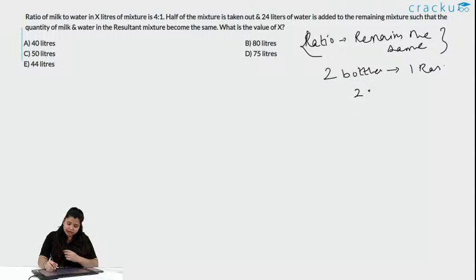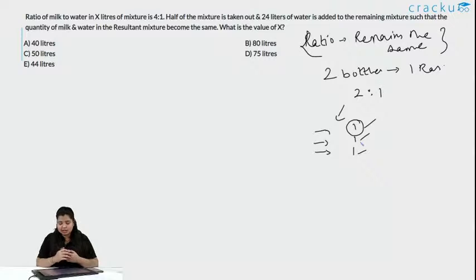What is the ratio? It is 2:1. Now I have distributed this drink to my friends, 1 glass to each one. What is the ratio of water and juice in these glasses I have given to my friends? They will remain the same, 2:1, 2:1, 2:1. The ratio is not going to change, as in the mixture we have already added 2 bottles of water and 1 bottle of Rasna.